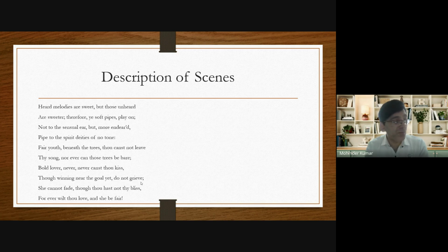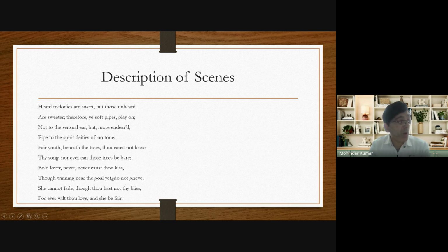The picture is of the lover and the beloved, and the lover is trying to kiss his beloved, but there is a gap between their lips, so he is not able to kiss her. So John Keats tells the lover depicted on the urn that he should not feel sad, though he is quite near his goal but can't kiss his beloved.